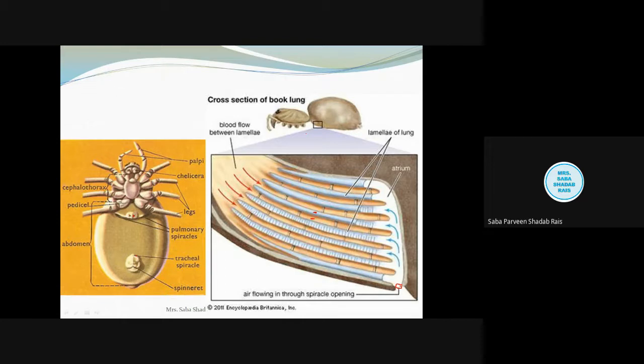And the roof also has minute openings, called ostia. These communicate with the lamellar space of the pulmonary chamber. This is the basic anatomy. It is very important to remember the anatomy, then only we can understand the mechanism, or you can say the physiology, of respiration.